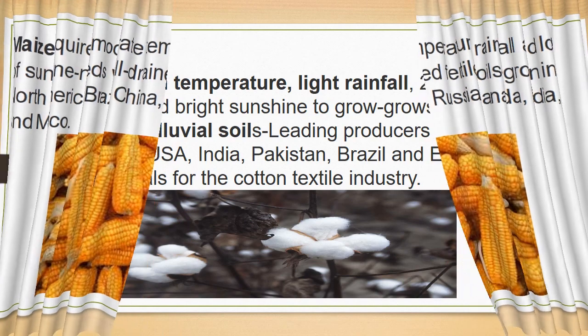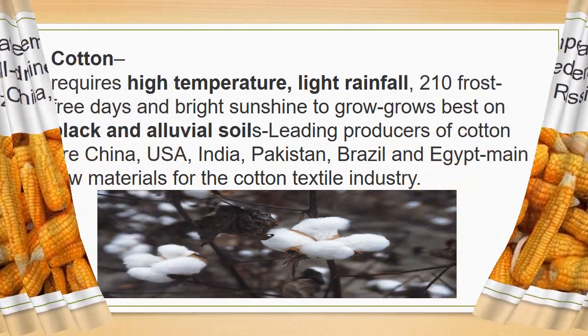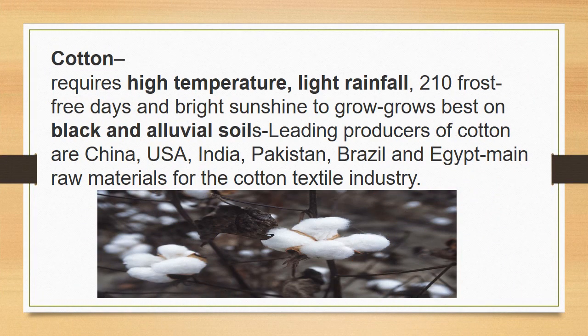And next, cotton. Cotton needs high temperature and light rainfall. Then bright sunshine is needed, and the soil type is black and alluvial soil. Leading producers of cotton are China, USA, India, Pakistan, Brazil and Egypt. These are the main raw materials for the cotton textile industry, so from these countries the main raw materials for the cotton textile industries are produced.